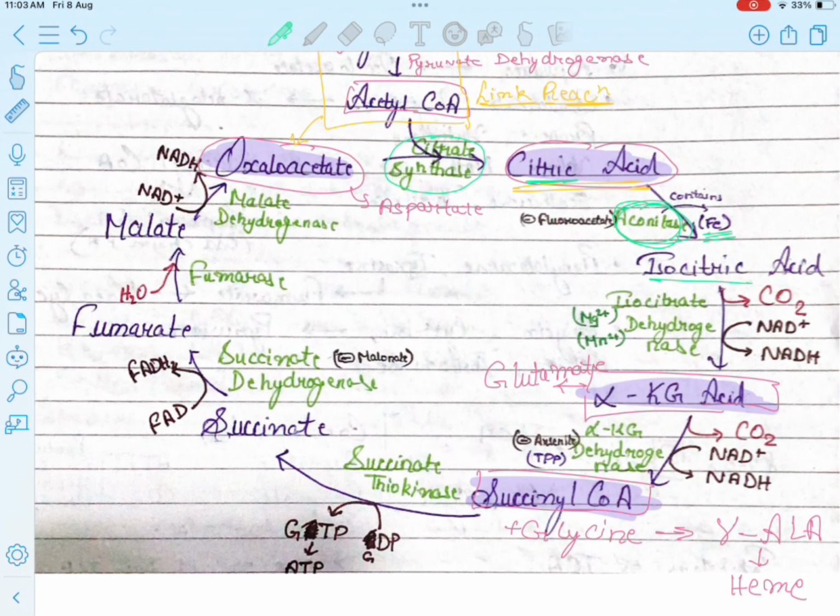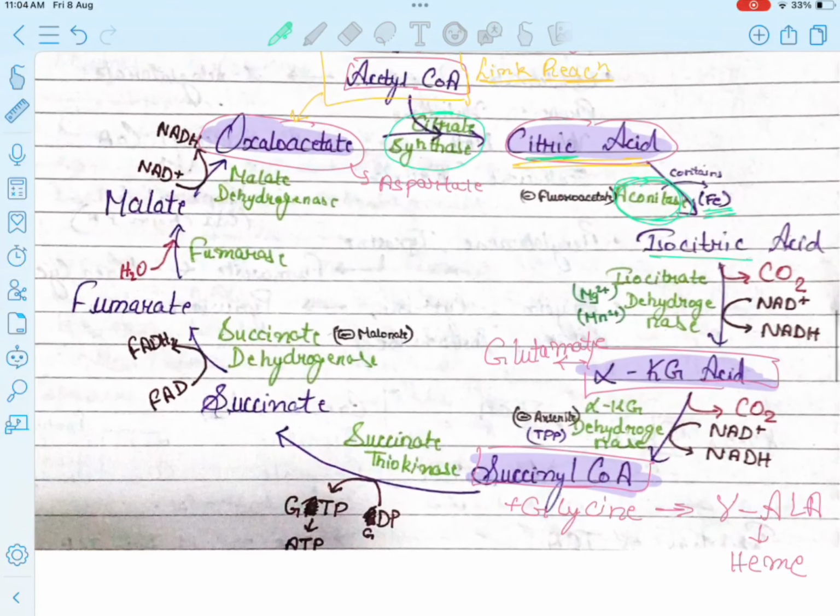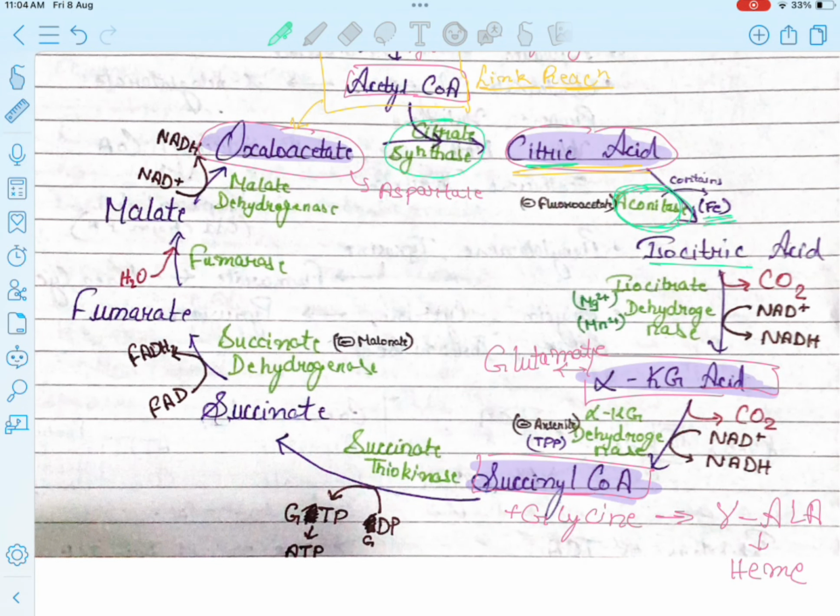Okay, so for now, if you don't remember this, it is not an issue. You have to remember that it is produced with the help of the enzyme aconitase. Okay, then after that, the isocitrate dehydrogenase enzyme is used, which is giving the alpha ketoglutaric acid. Then alpha ketoglutarate dehydrogenase is being used.